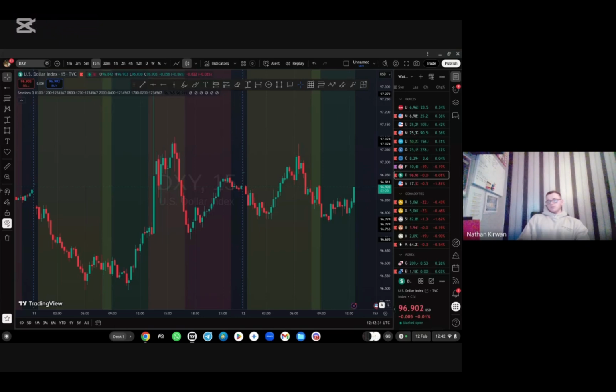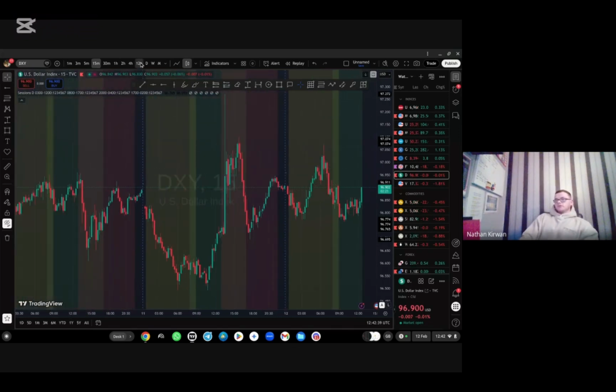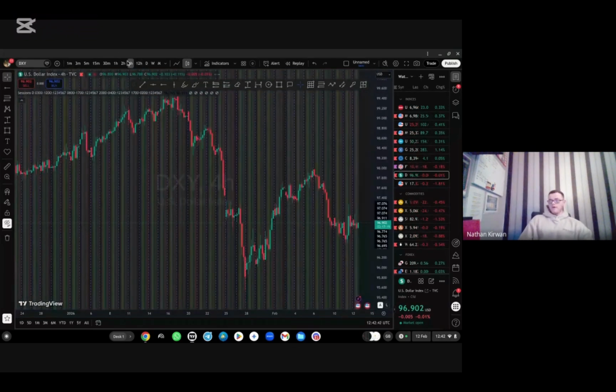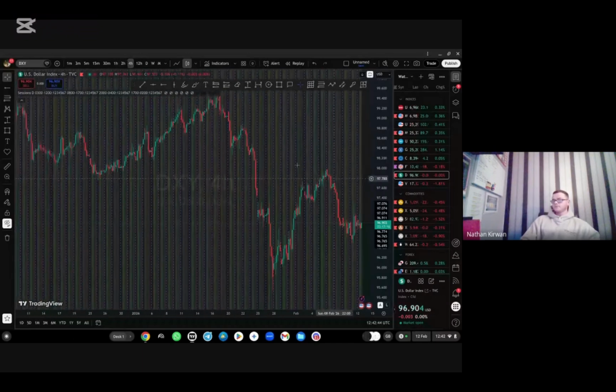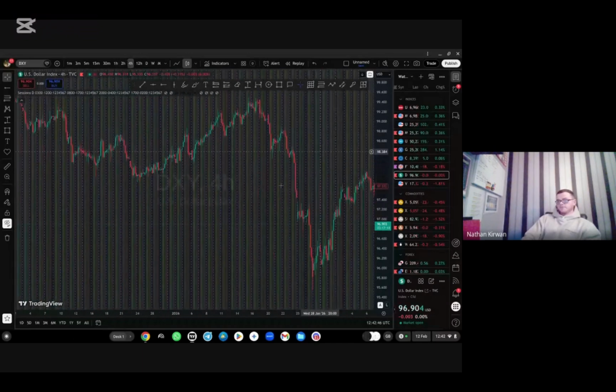If it loads, close some of these tabs. Now, jump to 4 hour. Right here, for example, this is the dollar index. So we can see with the dollar index from Friday the 16th of January to Tuesday the 27th of January, that we've been bearish on the Dixie, bearish on the dollar.